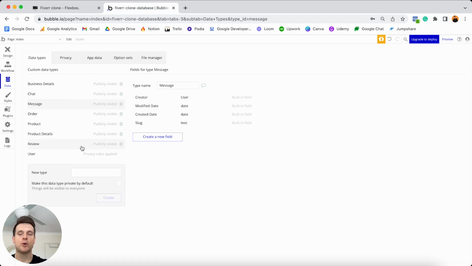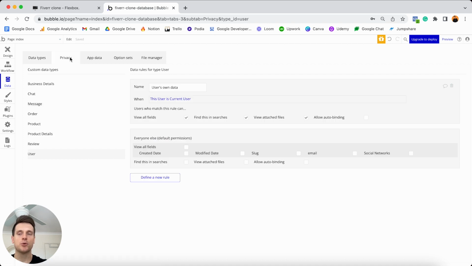One thing I should just point out though is that if you look on the right-hand side here, you might notice that under our user data type, we have this privacy rule that's automatically applied by default. Now, if we were to click on this, it's going to take you through to your privacy tab. And what you'll see is this privacy setting that Bubble adds to your user data type.